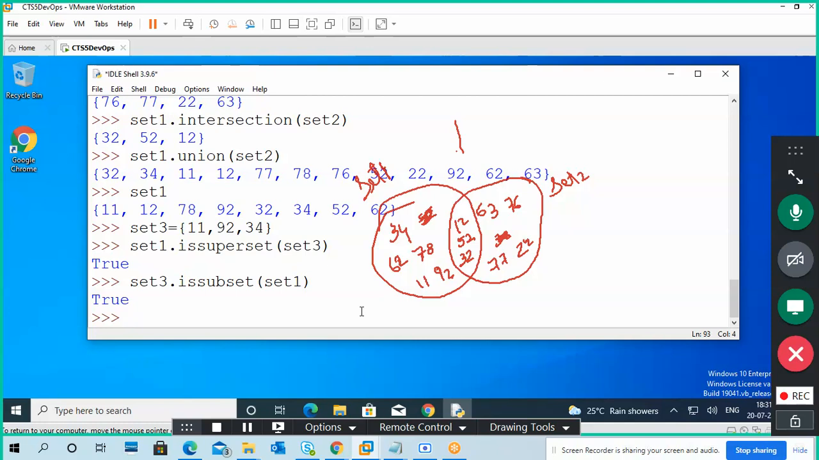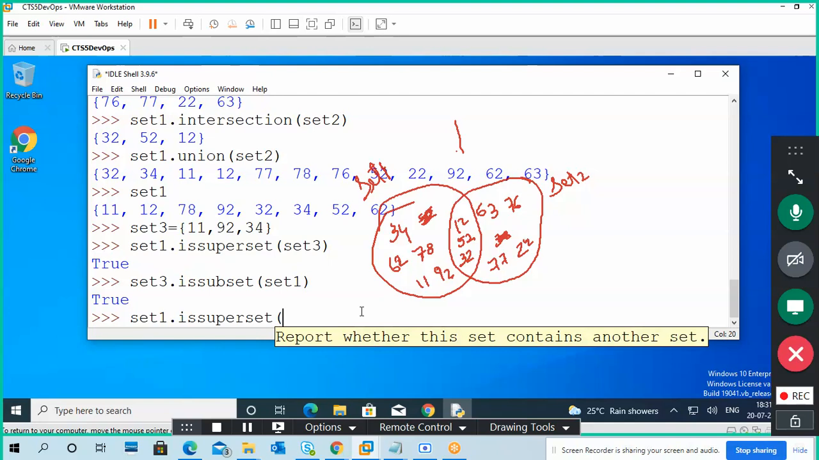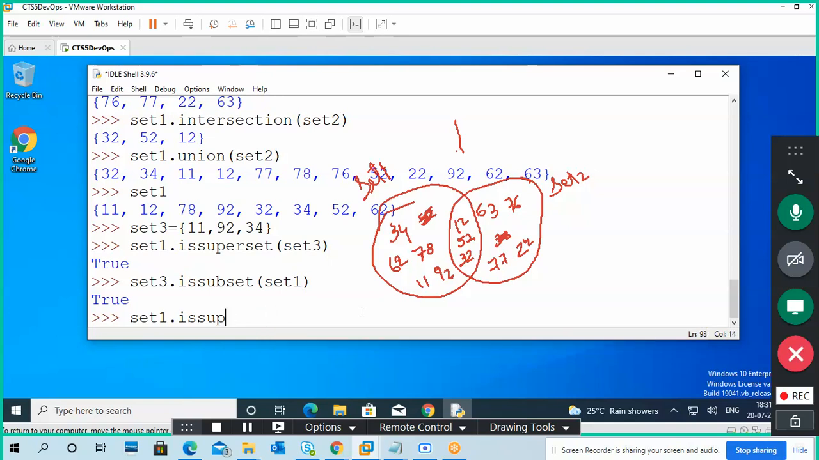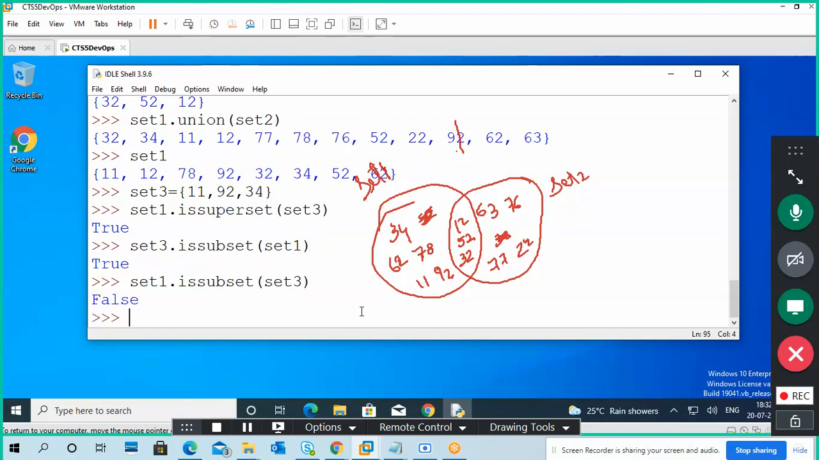If you run it in a different manner, like set 1 dot issubset of set 3, it gives false. Okay guys, superset, subset. Other few things are there, but I'm not going into them. Already I showed how to add and how to remove also.